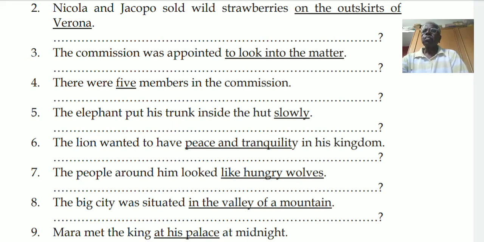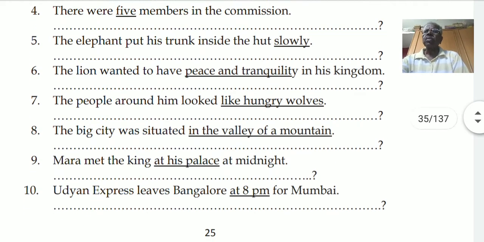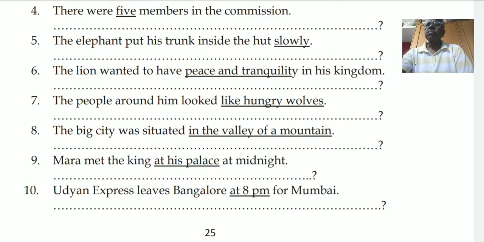Ninth one. Mara met the king at his place at midnight. So at his place means where. So the question will be, where did Mara meet the king at midnight?